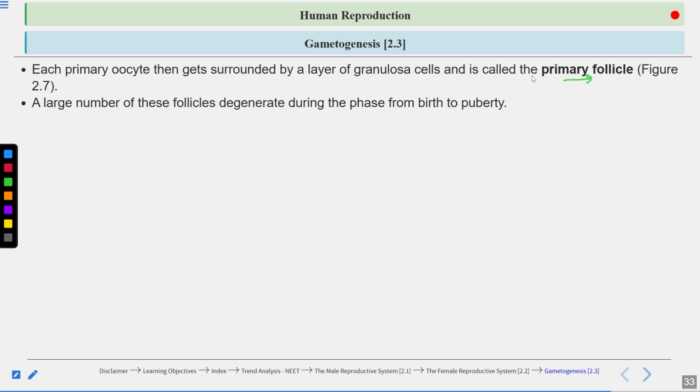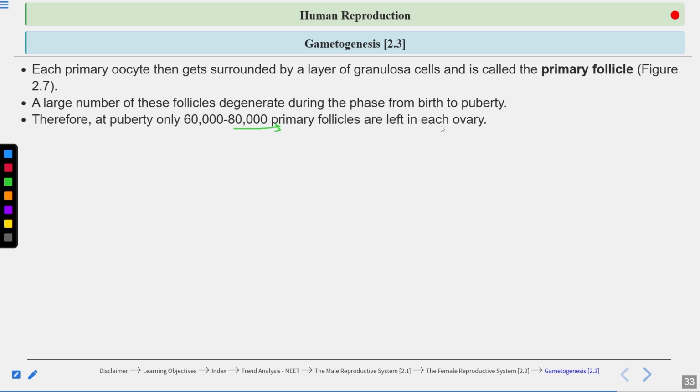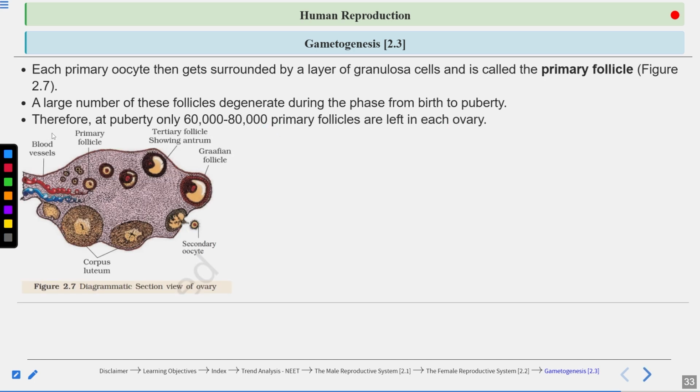First of all, these primary follicles are formed and a large number of these follicles degenerate during the phase from birth to puberty. And only 60,000 to 80,000 primary follicles are left in each ovary.